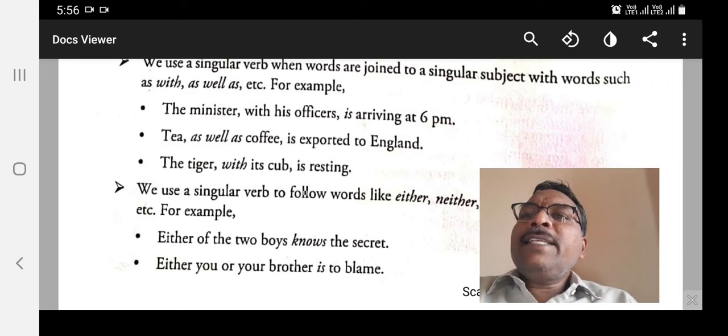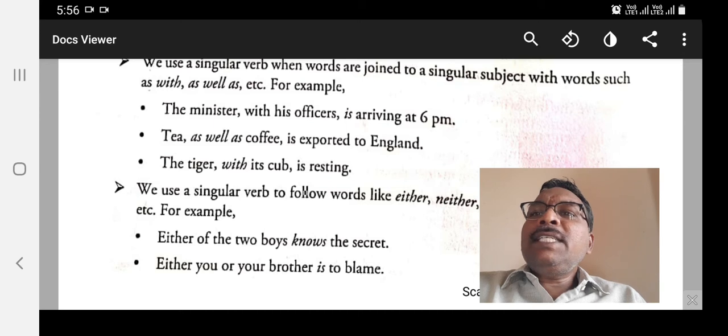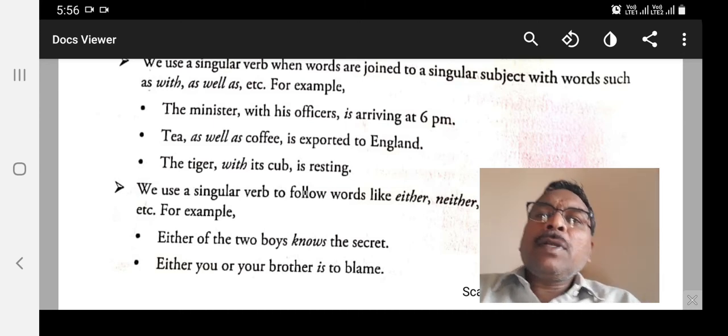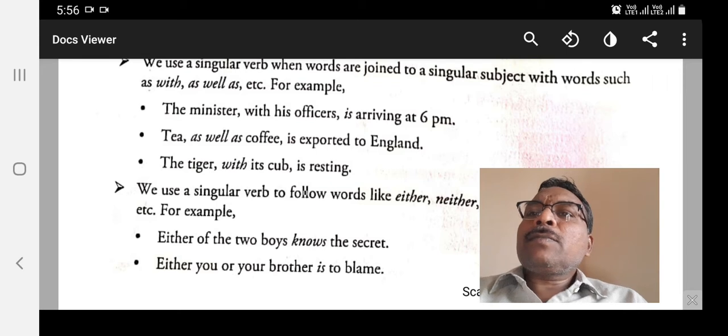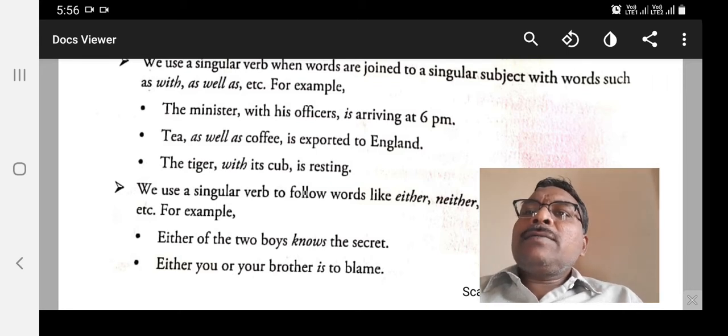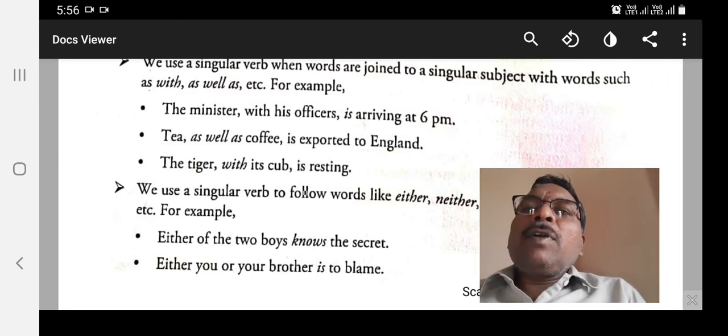Tea as well as coffee is exported to England. The tiger with its cub is resting. Go for more examples.